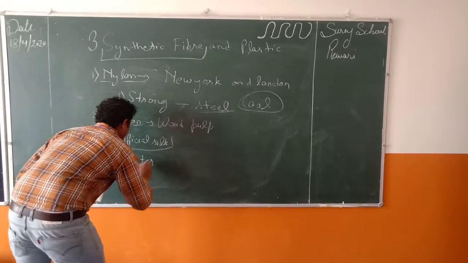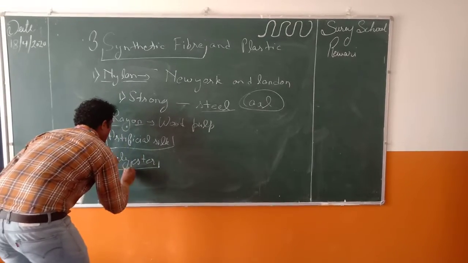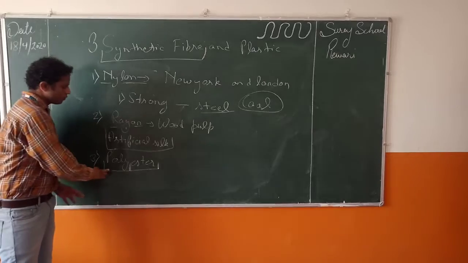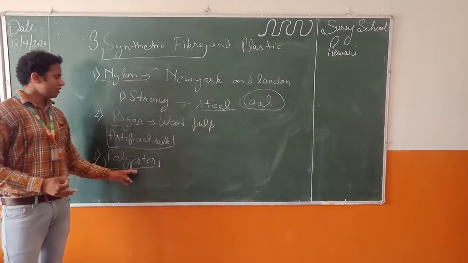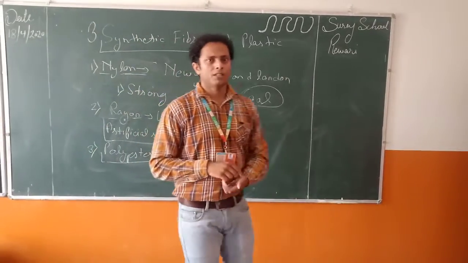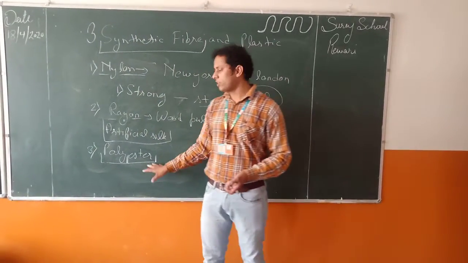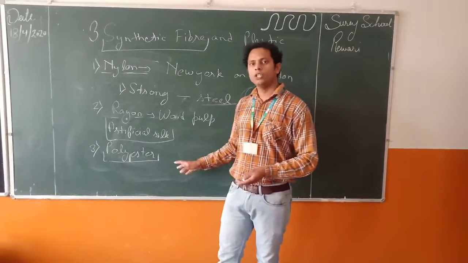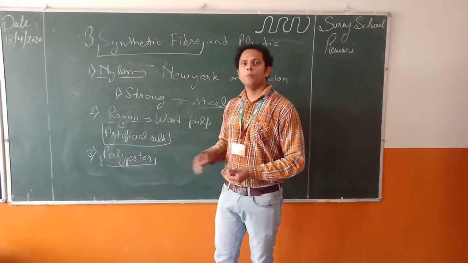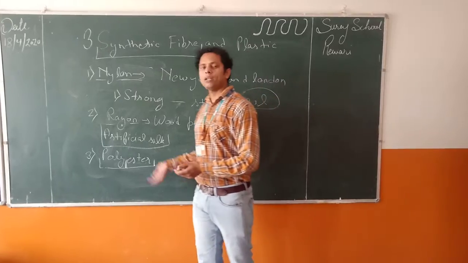Polyester. Here also, we have studied that poly is used for more than one unit, and ester is that unit. Ester is not one type of chemical substance. Esters are different types of chemical substances used to make polyesters. So there is more than one type of polyester which we use to make clothes.